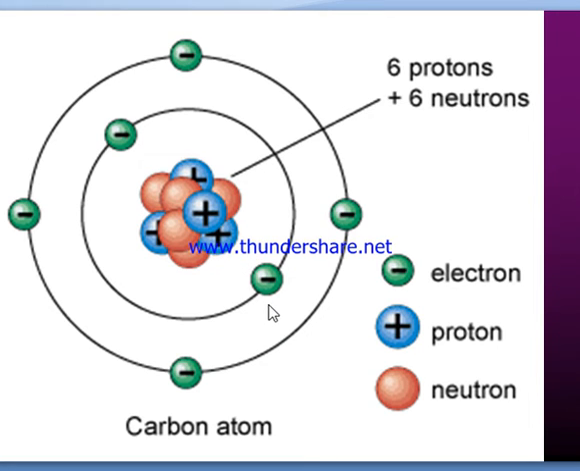Next one, carbon atom. It has 6 protons and 6 neutrons. Here, the first 2 electrons are present in the first shell or first energy level, and the remaining 4 electrons are present in the outermost shell, or orbital, or outer ring, the outermost energy level.